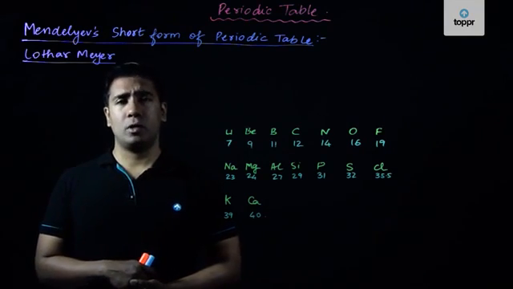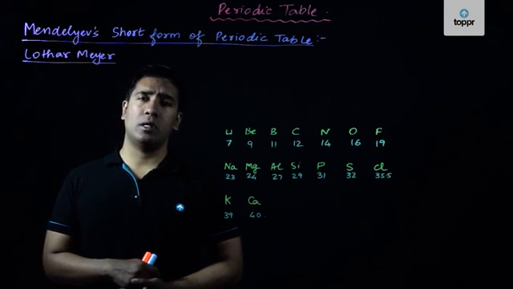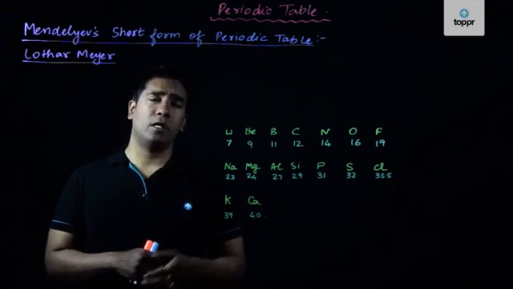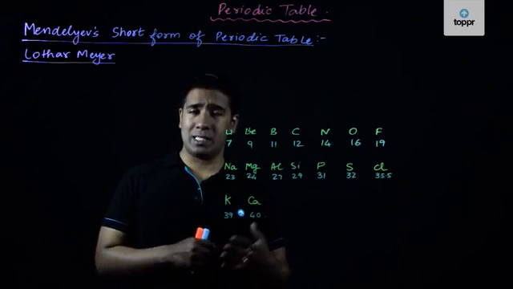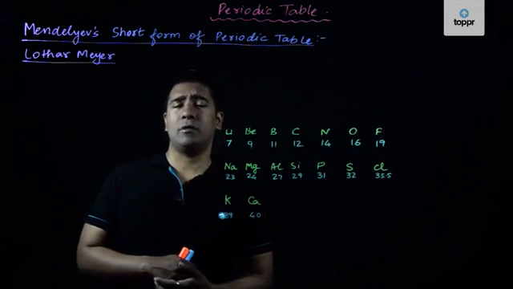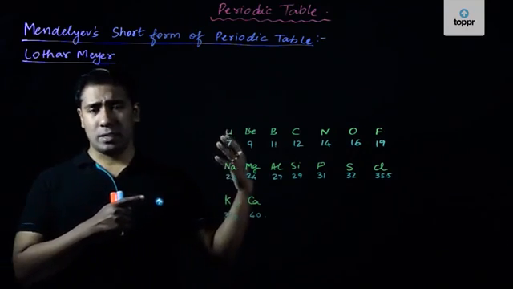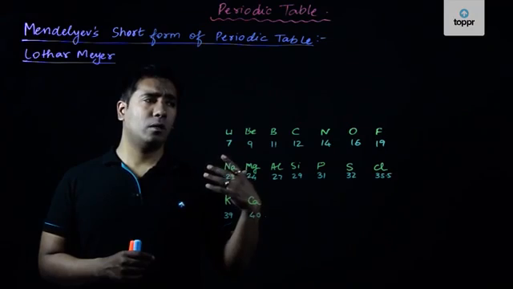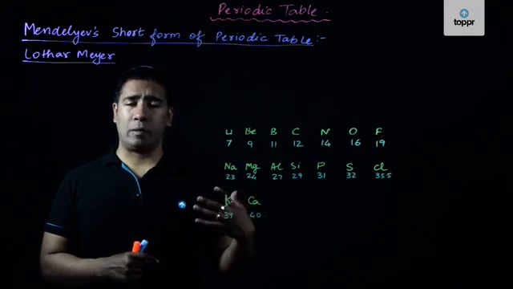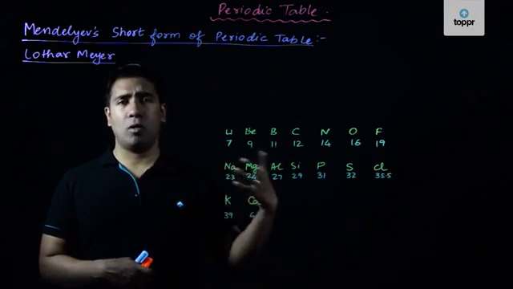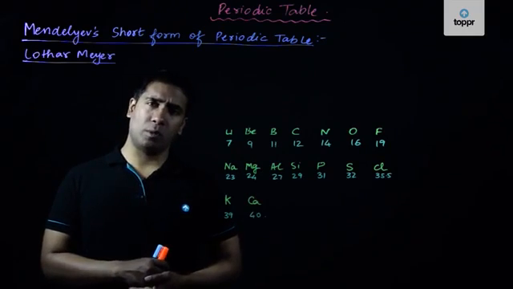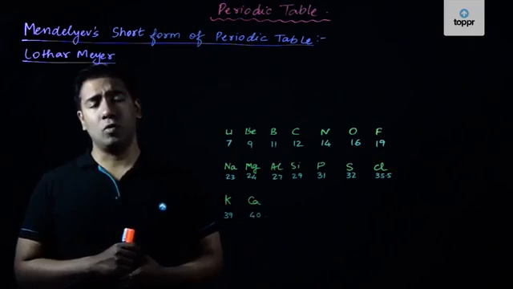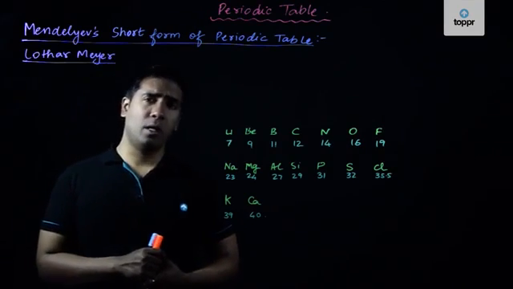In the case of Lothar Meyer, he was probably the first scientist to give the short form of the periodic table, as this periodic table which is given by Mendeleev is called. So this short form of the periodic table was a prerequisite for the formation of the long form of the periodic table, because a lot of the deficiencies of the short form of the periodic table were overcome when the long form of the periodic table was done.